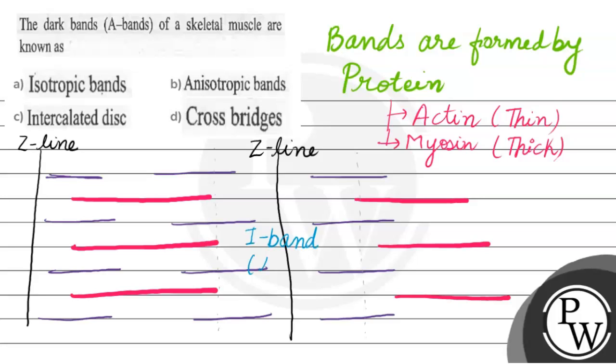and this is light in nature क्योंकि यहाँ पर सिर्फ एक ही तरीके का आपका प्रोटीन प्रेजेंट है and that protein is actin. यहाँ पर सिर्फ actin present है, actin only. But here in between the Z lines we have the overlapping area of actin and myosin. तो वो overlapping area is being the darker one, therefore it is called anisotropic band, क्योंकि यहाँ पर एक से ज़्यादा तरीके के बैंड प्रेजेंट है.